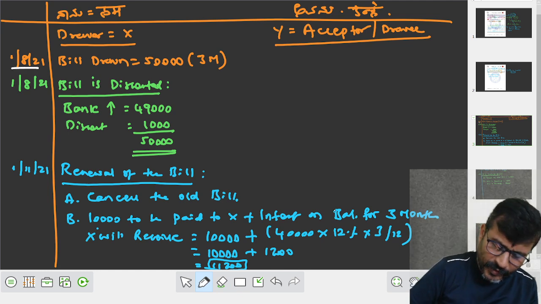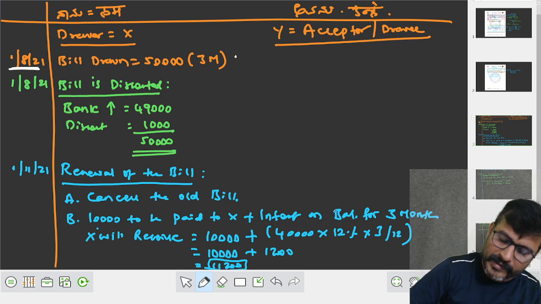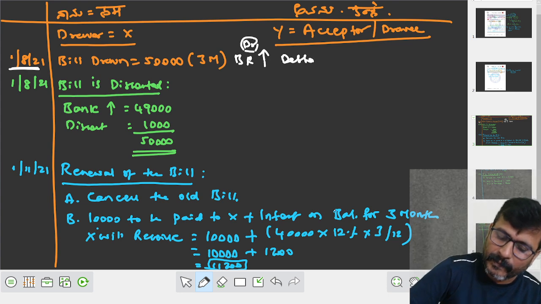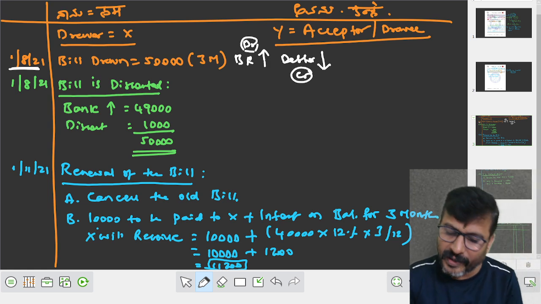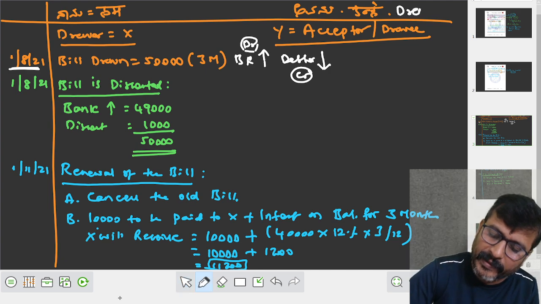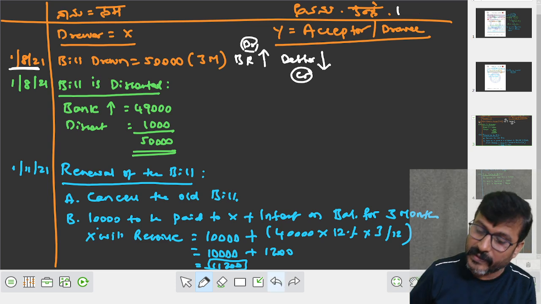Now, on 1st August, bill drawn. When the bills are drawn, bills receivable increased, it is to be debited. Debtor decreased, he is to be credited. Who is debtor? Y is debtor, Y is drawee, Y is acceptor.